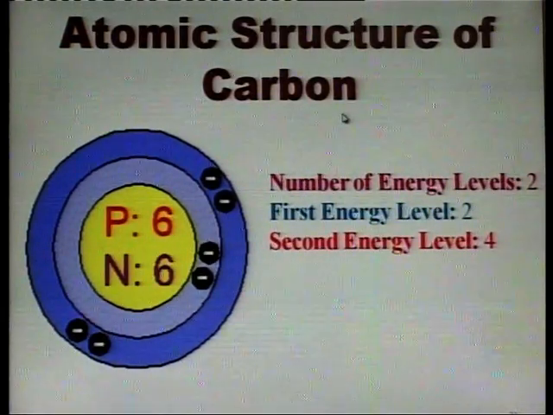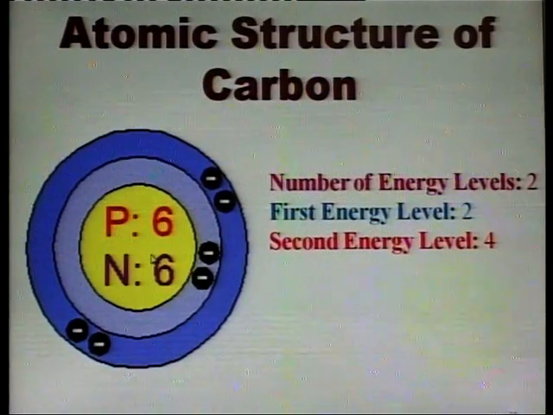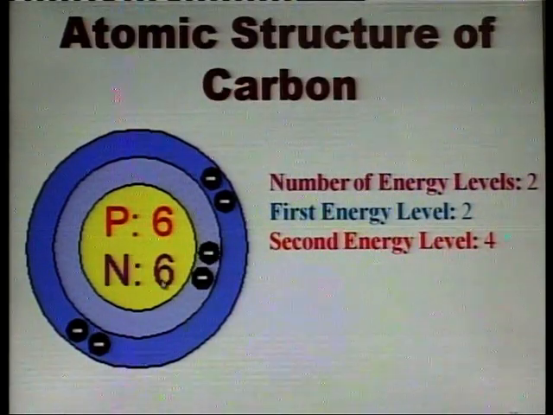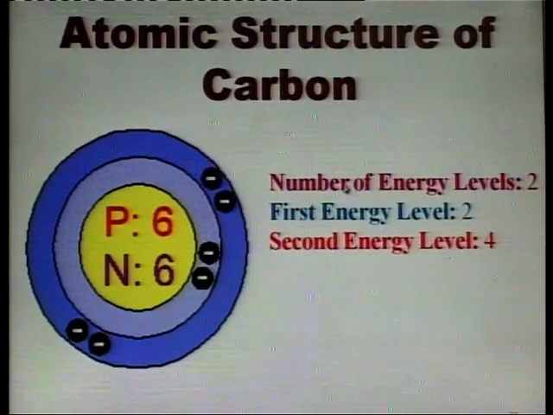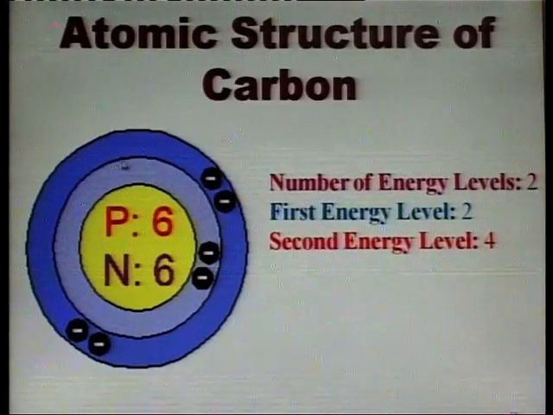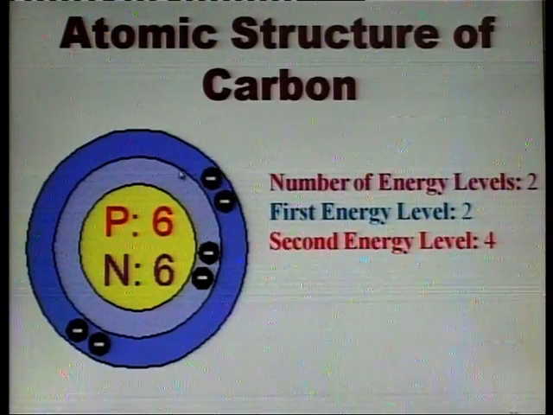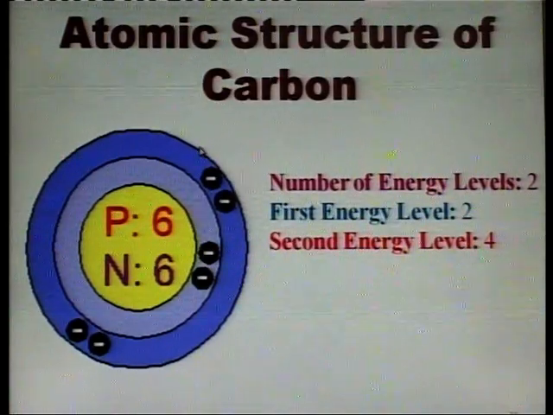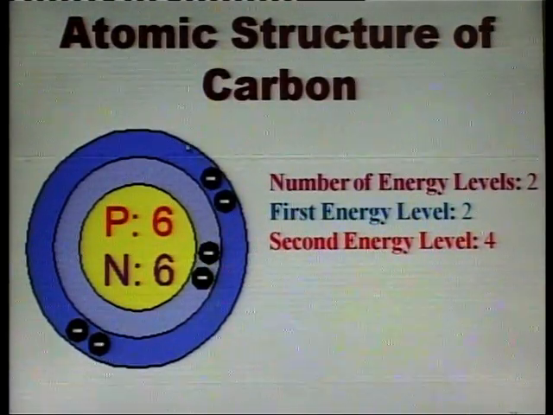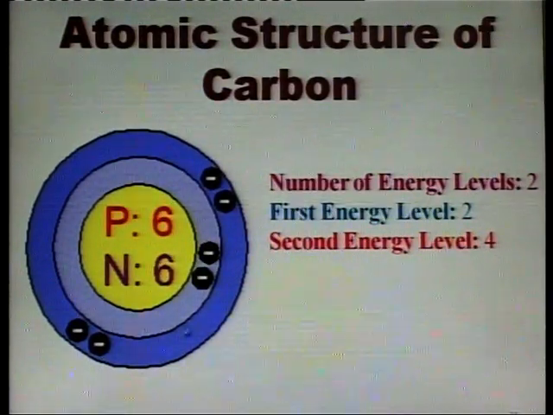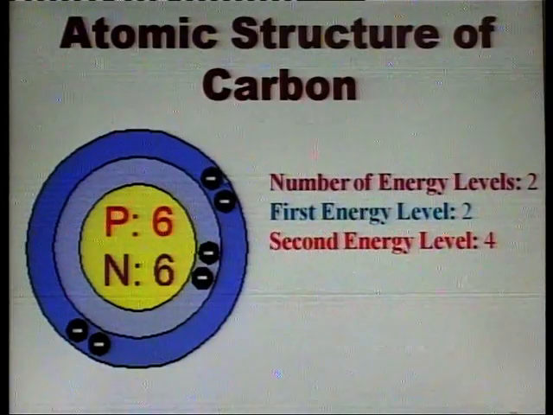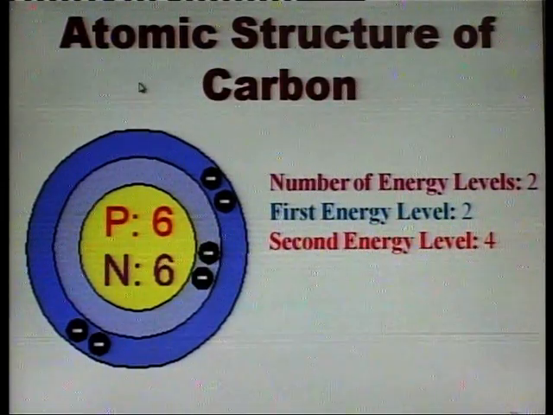Atomic structure of carbon. Its atomic number is 6 and atomic weight is 12. The number of energy levels is 2. This is the first energy level and this is the second energy level. The first energy level has 2 electrons and 4 electrons are in the second energy level.